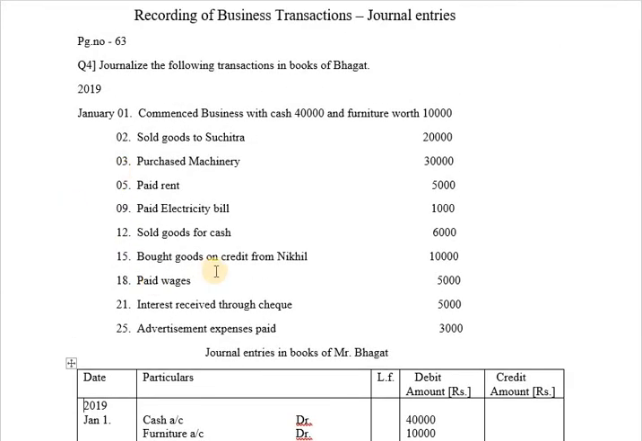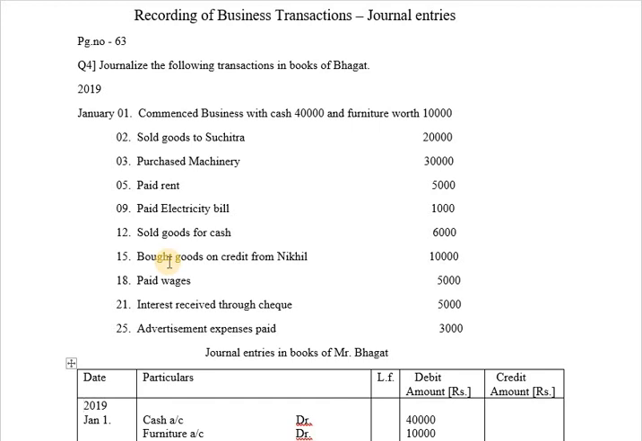January 15, bought goods on credit from Nikhil. Bought goods means purchases. When you are purchasing goods, purchases, it is an expenditure to the business. We have purchased the goods on credit. Credit means we are buying on credit. So when you buy goods on credit, you write the name of the person you bought from. So you are purchasing goods from Nikhil. So purchases, it is an expenditure.